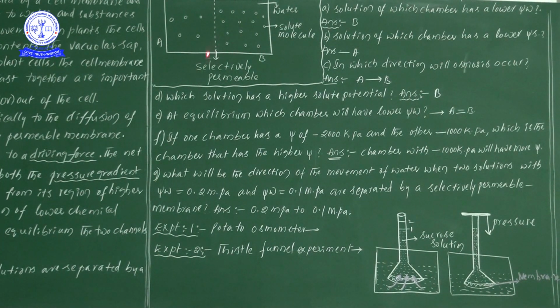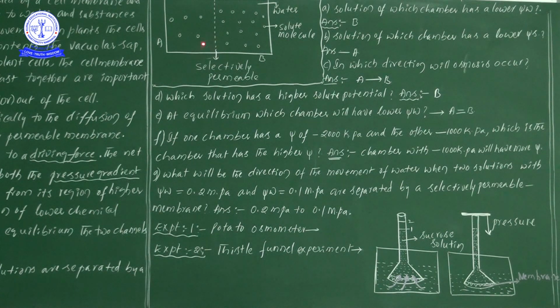Between A and B, what is there? You see the semi-permeable membrane. There are small dots, no? That dotted separating wall we take as selectively permeable. So what are the main points we are discussing here? The small dots are the solute molecules. Solute molecules are here and here.